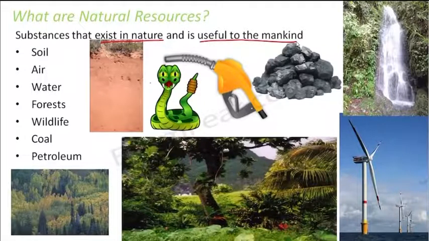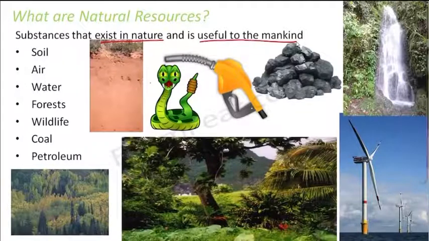For example, can you think of your life without air, water or soil? Air helps us to breathe. Water is something without which we cannot survive. Soil is something with the help of which we grow trees, plants, and we get fruits, vegetables, flowers, right? Wildlife also has a very significant role to play because there are so many living beings which feed on other living beings, right? So all living beings which exist in nature are interdependent. They are dependent on each other, right?